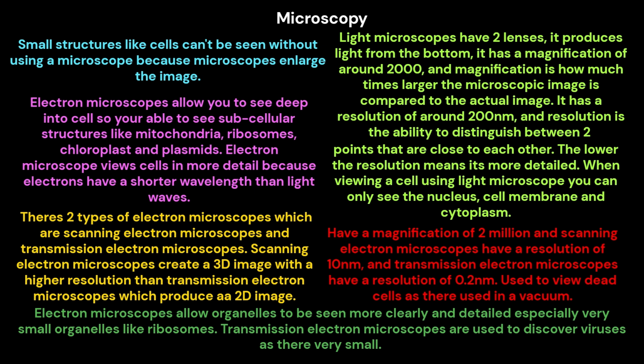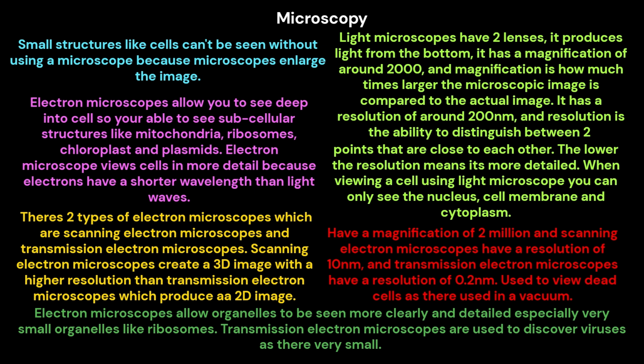It has a resolution of around 200 nanometers, and resolution is the ability to distinguish between 2 points that are close to each other. The lower the resolution means it's more detailed. When viewing a cell using a light microscope, you can only see the nucleus, cell membrane, and cytoplasm.